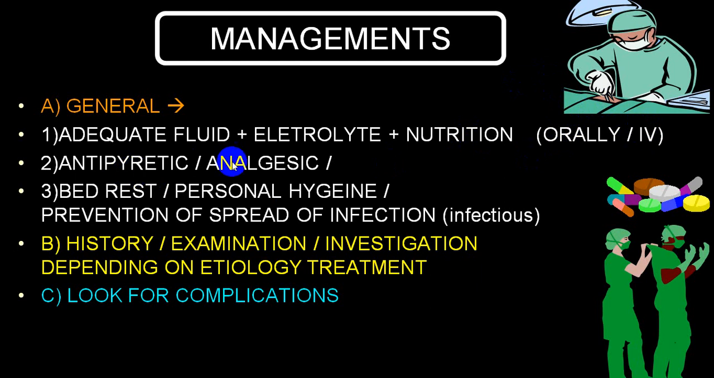Antipyretics and analgesics may be utilized to reduce body fever and to make a person comfortable. Bed rest is good. Personal hygiene and prevention of what we call contagious disease, particularly viral fevers like measles, mumps, then COVID, all those need isolation to prevent the spread of infections.